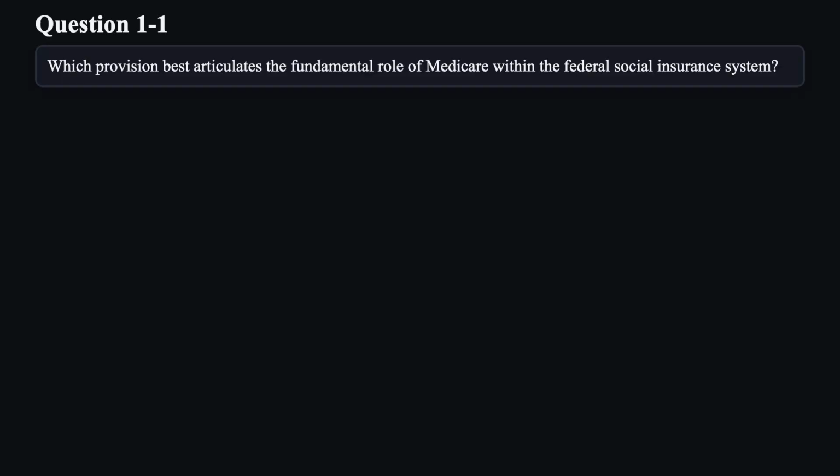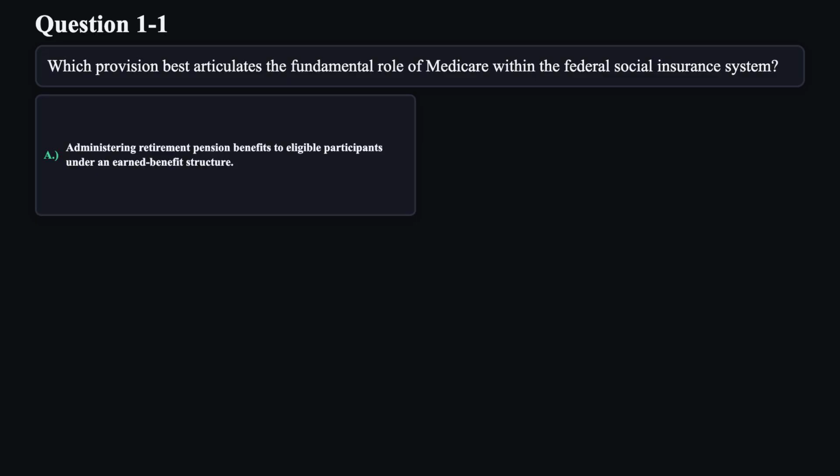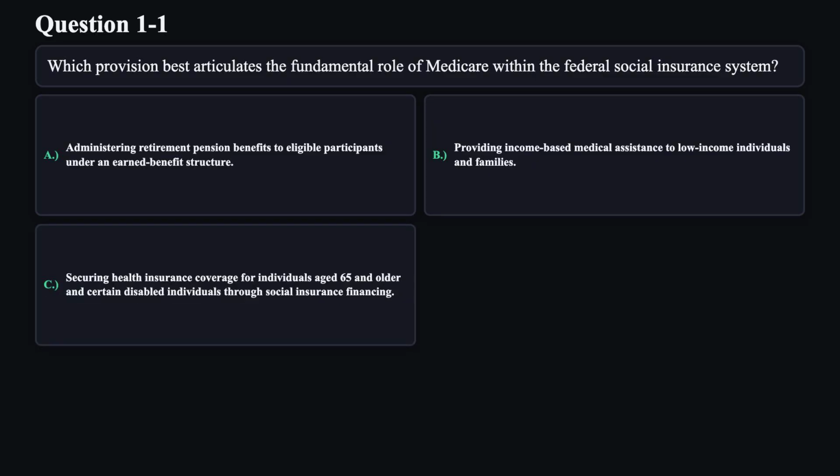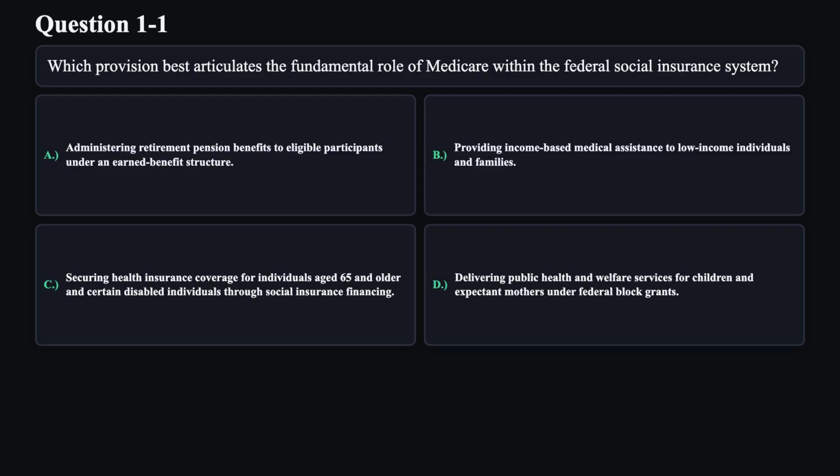Which provision best articulates the fundamental role of Medicare within the federal social insurance system? A. Administering retirement pension benefits to eligible participants under an earned benefit structure. B. Providing income-based medical assistance to low-income individuals and families. C. Securing health insurance coverage for individuals aged 65 and older and certain disabled individuals through social insurance financing. D. Delivering public health and welfare services for children and expectant mothers under federal block grants.